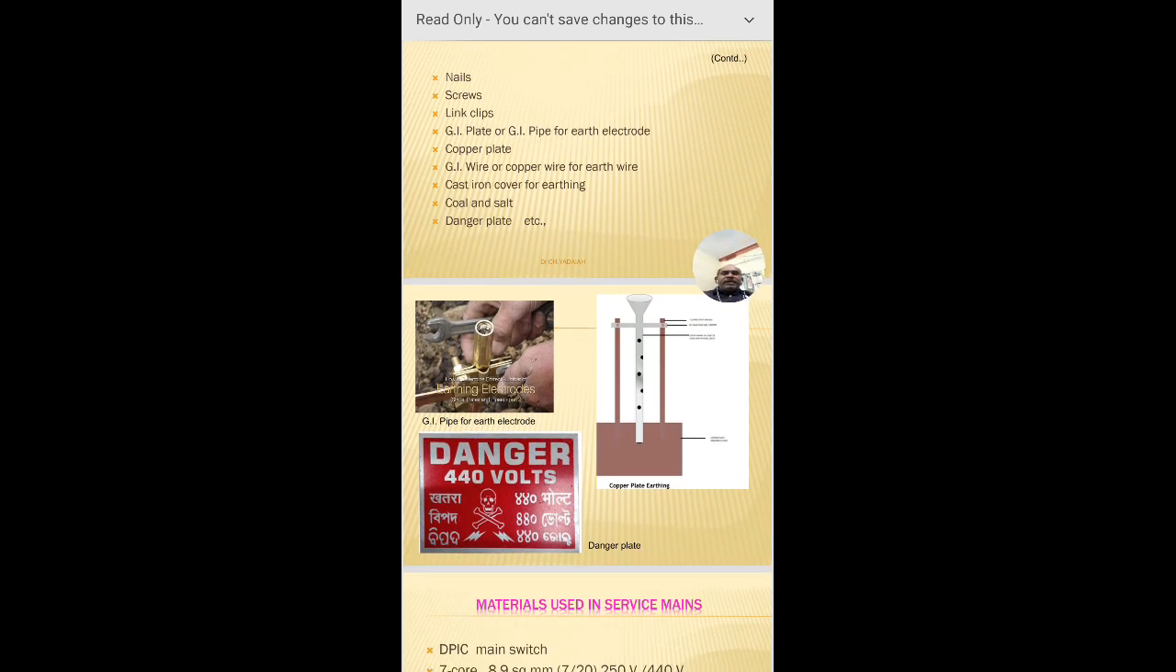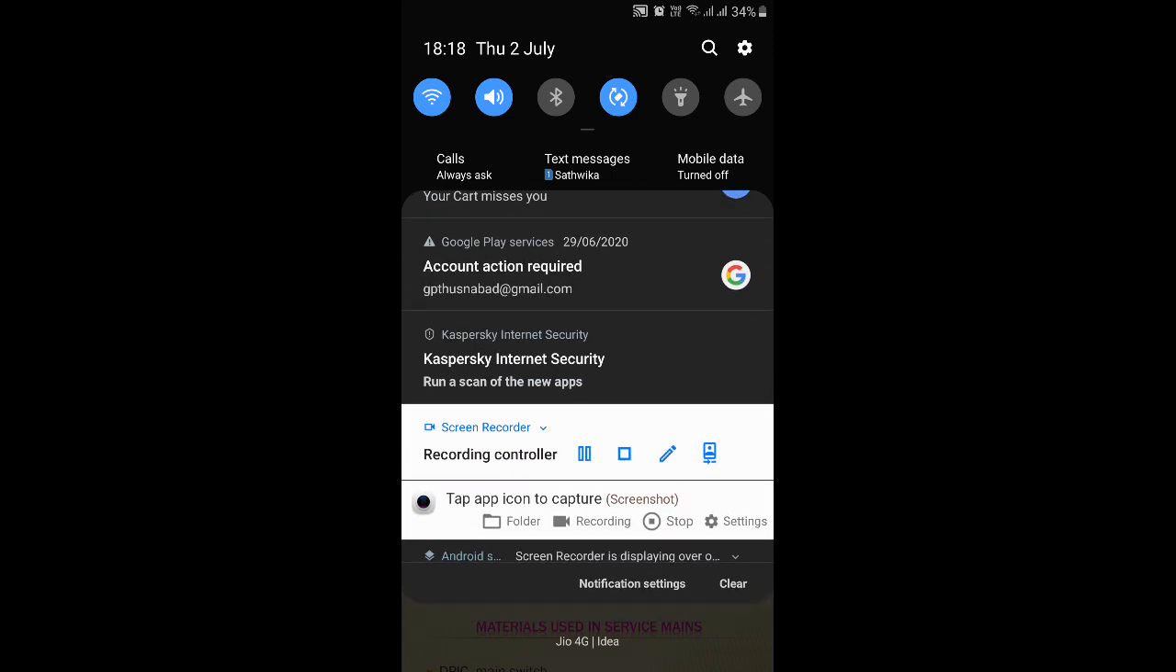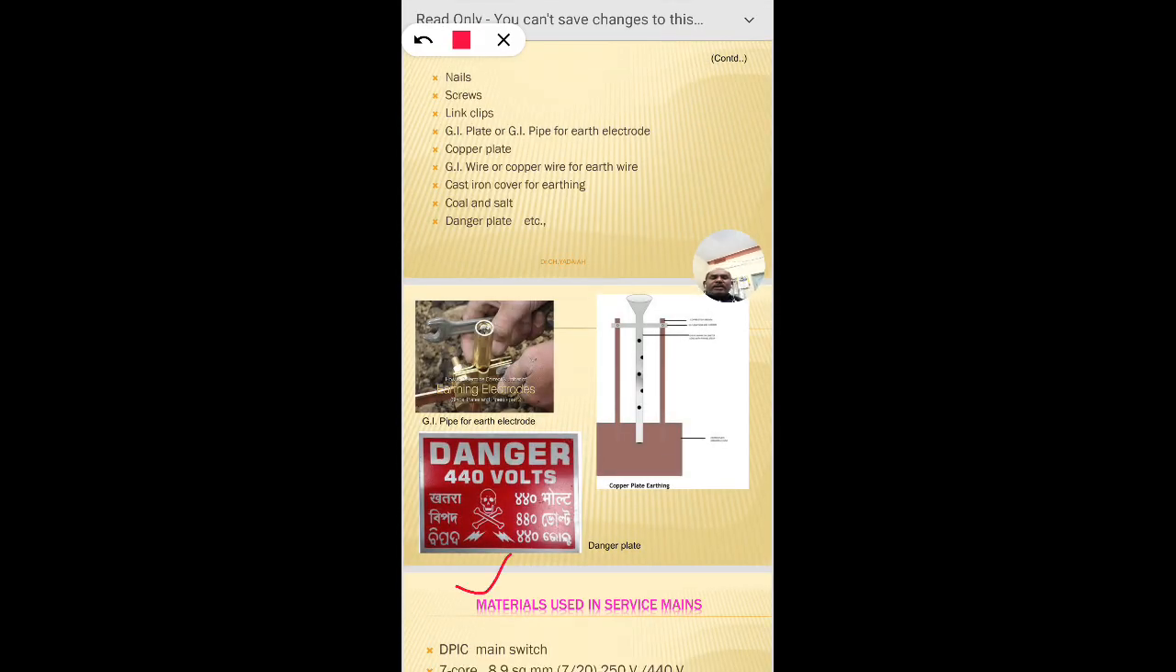Another one is a danger plate. Danger plates are generally observed in some industries, and sometimes we can see them on DTRs, distribution transformers, which are placed in nearby streets. This is a copper plate. It is plate earthing. Here is pipe earthing. These are different types of earthing systems provided based on our requirements.